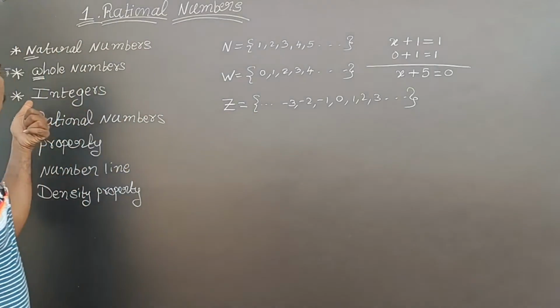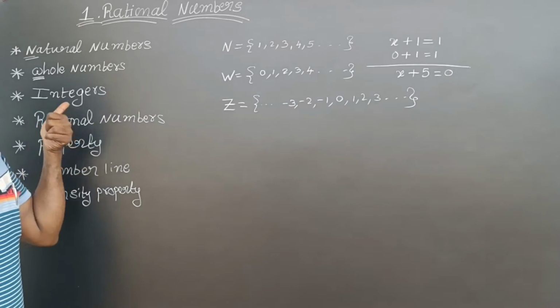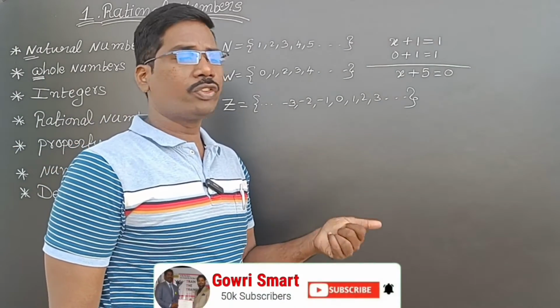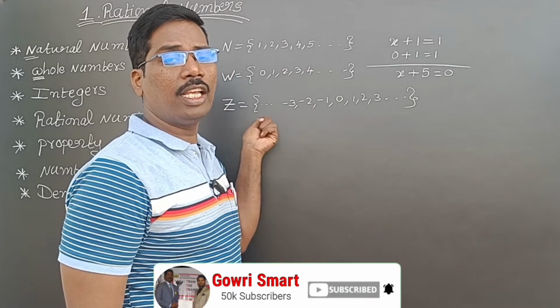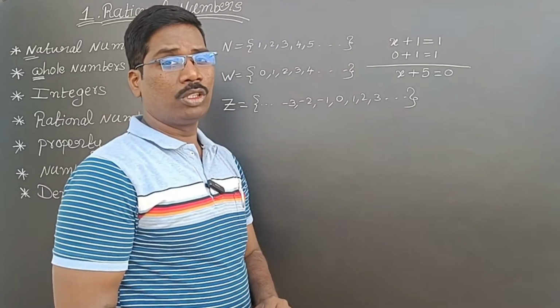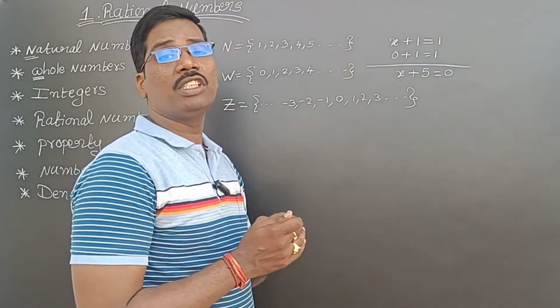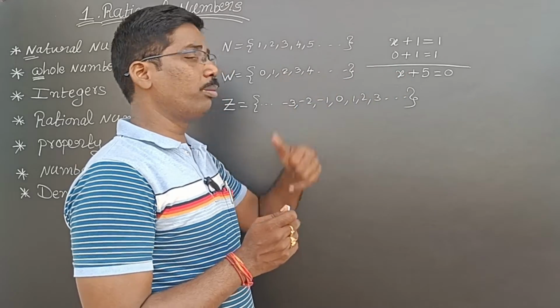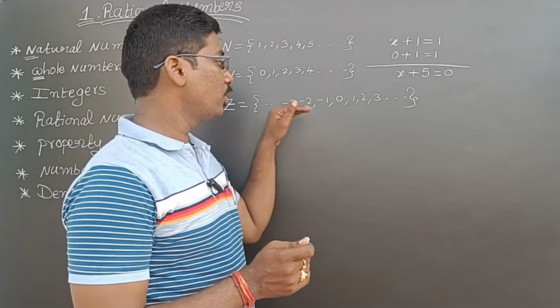Then why, sir, are we not indicating it with I? Because in some books, I denotes irrational numbers. So that is why we denote integers as Z. Okay, now we got the new system. Now we have to check whether this equation is satisfied or not, because this equation is not satisfied by whole numbers. So we have to check the new system.